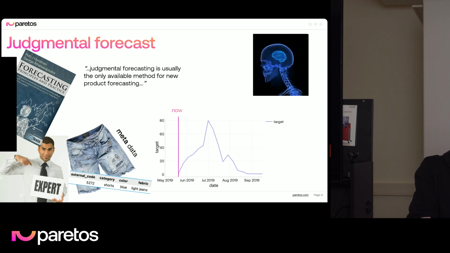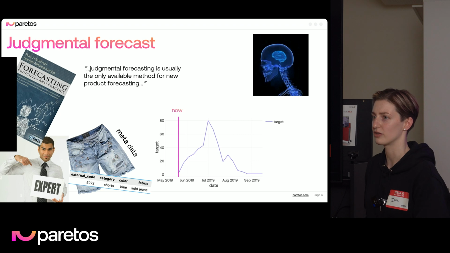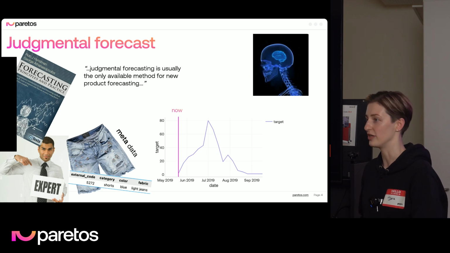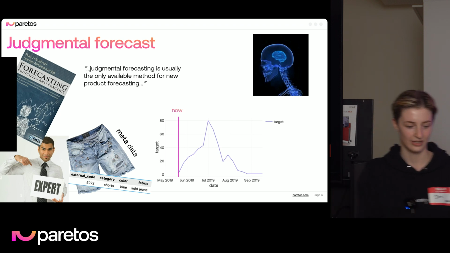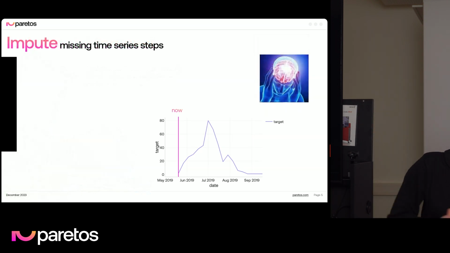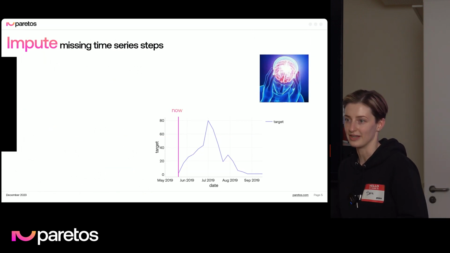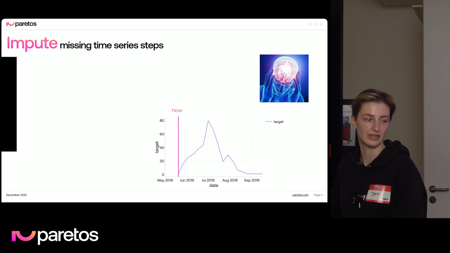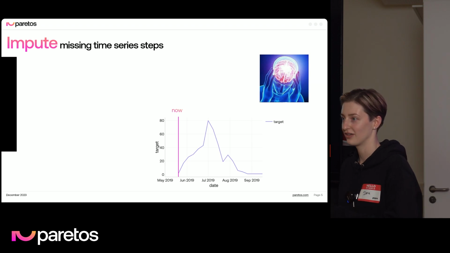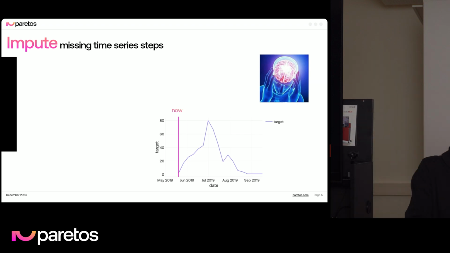But obviously, if, for example, some of our customers have tens of thousands or even hundreds of thousands of groups, it would be really hard or even impossible for an expert to make these predictions. Which other options do we have? The first, most obvious, naive and pragmatic approach is to just impute the missing time series. So if your model doesn't handle some cold groups, you can just impute it, right?